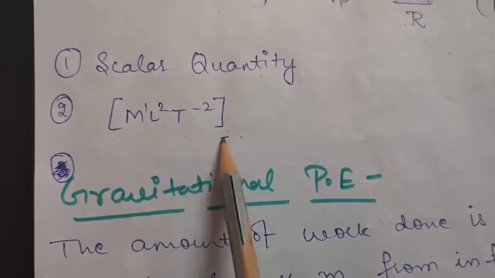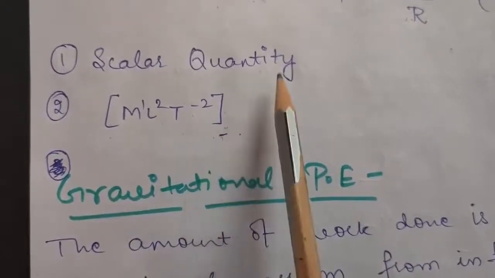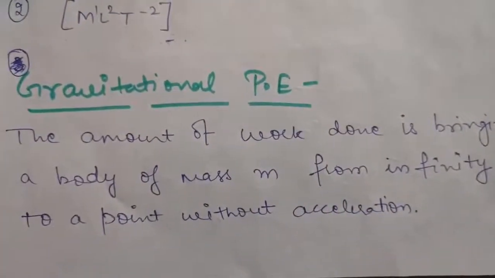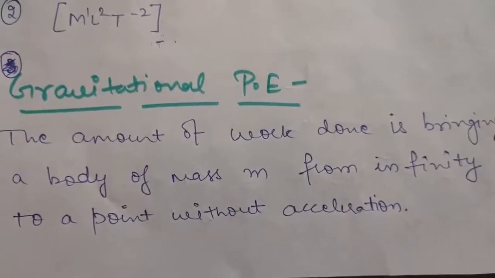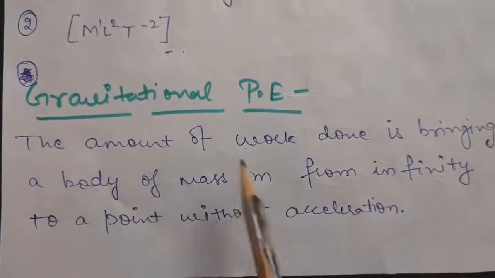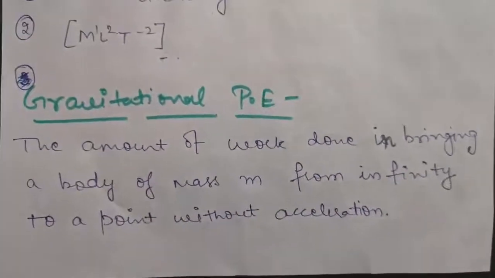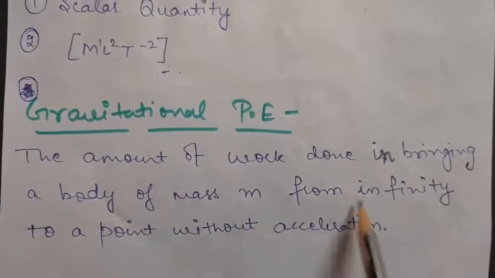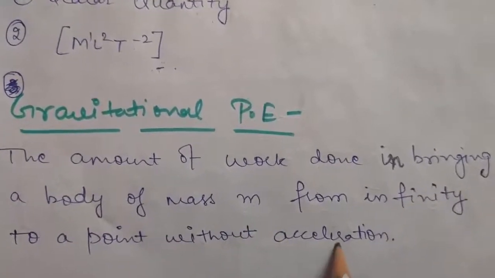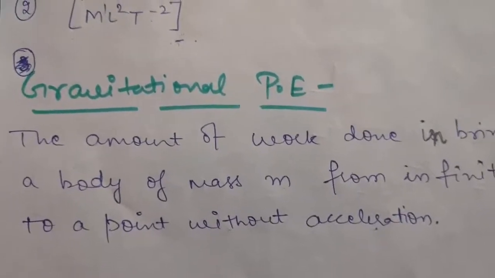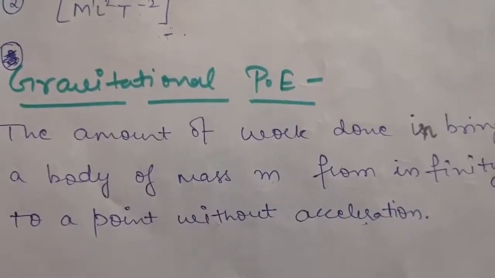So this is the dimension formula of gravitational potential, and it is a scalar quantity. Now let us study the next topic, which is gravitational potential energy. It is defined as the amount of work done in bringing a body of mass m from infinity to a point without acceleration. As you can see, there is only one difference between gravitational potential and gravitational potential energy.